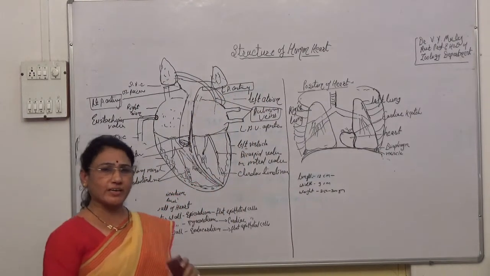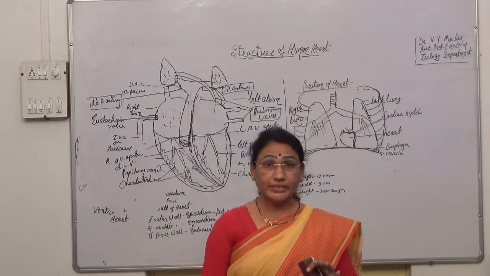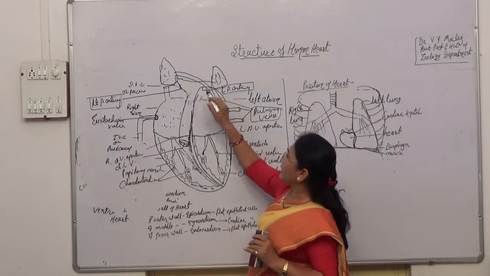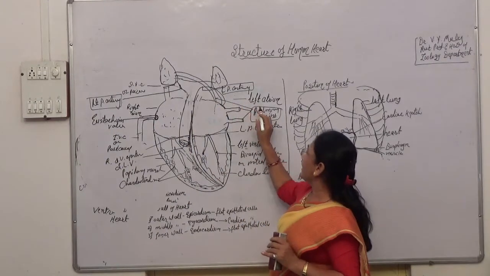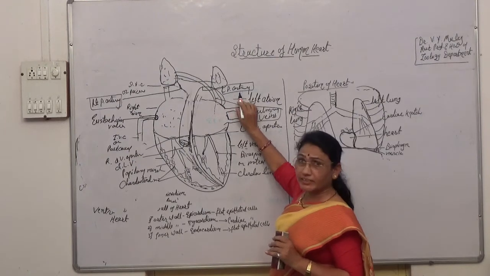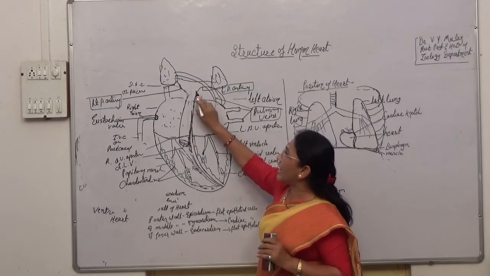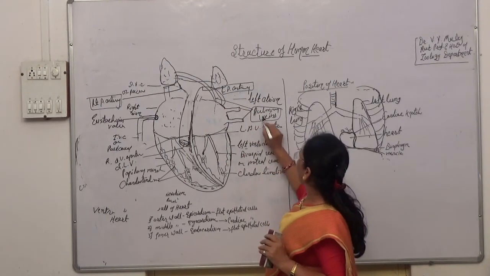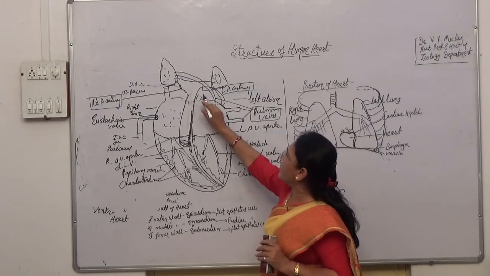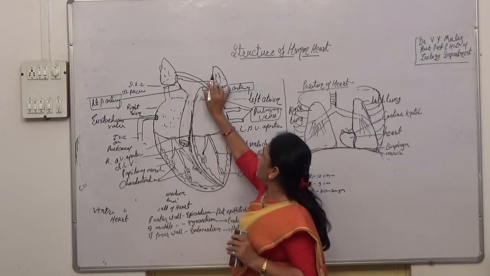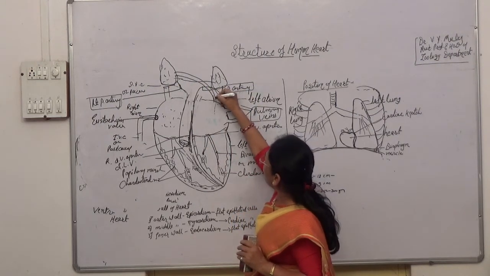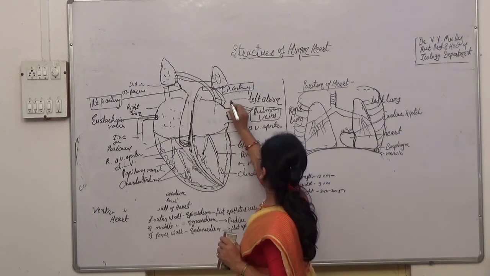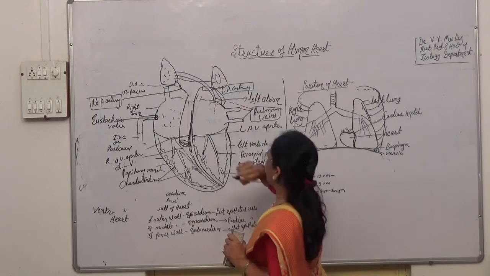Artery always carries the pure blood. But here we have given the name left pulmonary artery. This left pulmonary artery carries the impure blood, not pure blood. The pulmonary veins carry the pure blood from the left and the right lungs, and four veins open into the left atrium.